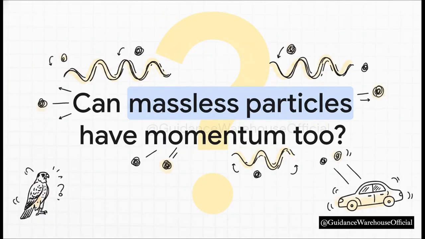But wait, this is important. We've defined momentum using mass and velocity, right? Like cars and falcons. So what happens if a particle has no mass at all? Can massless particles, like the photons that make up the light you are using to watch this very explainer, have momentum? Yes, this is one of the most mind-blowing aspects of physics. Momentum goes beyond just mass times velocity. It's a fundamental property of all subatomic particles, inextricably linked to wave properties. That means even pure light carries momentum and obeys this universal conservation law.